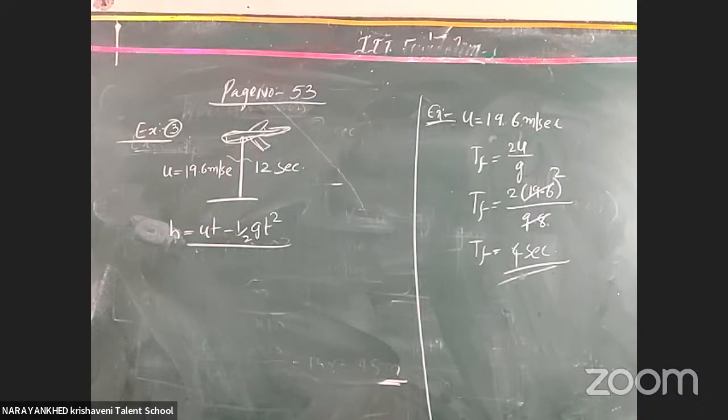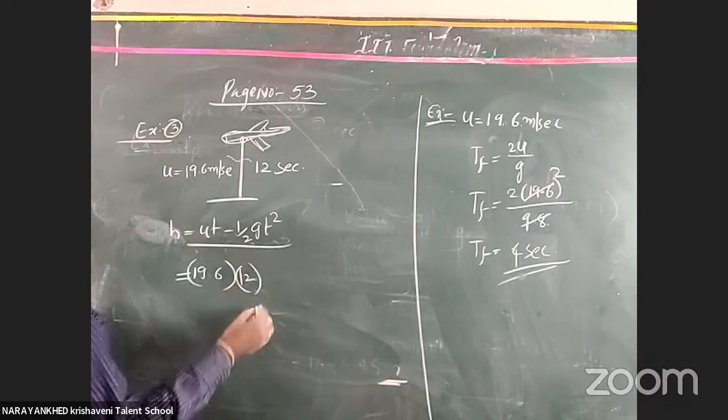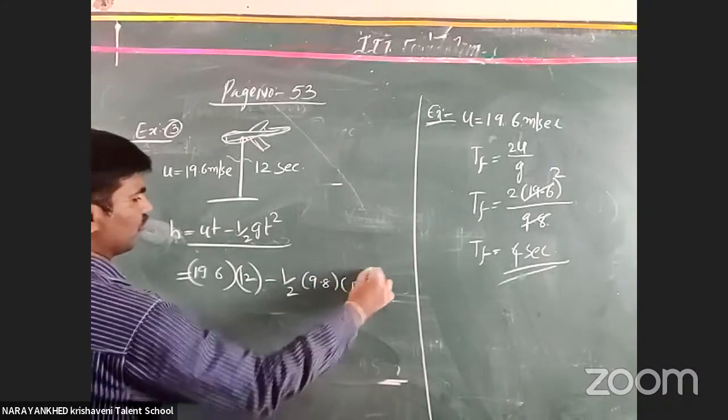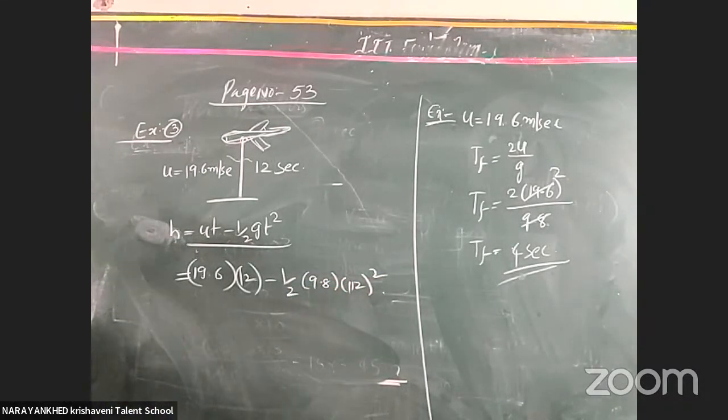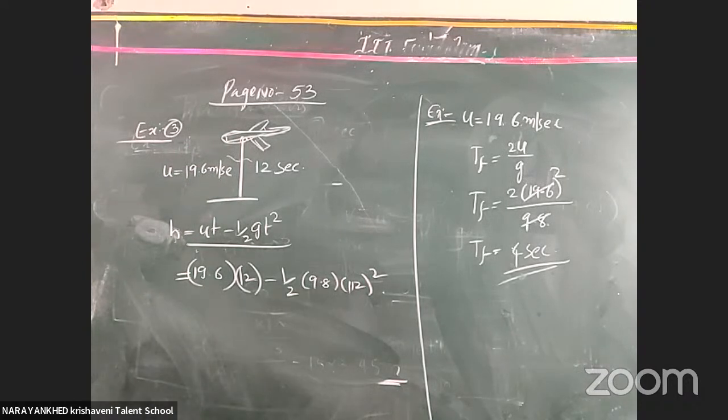Now substitute 19.6 into 12 seconds, minus half into 9.8 into 12 whole square. This gives us the value of h, traveled from here to here. Clear? Please do it up to here.